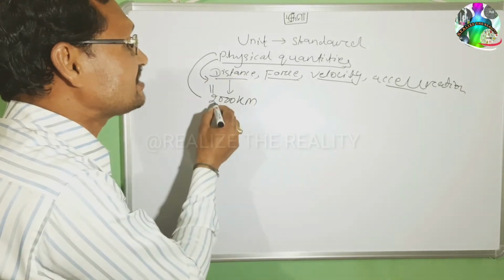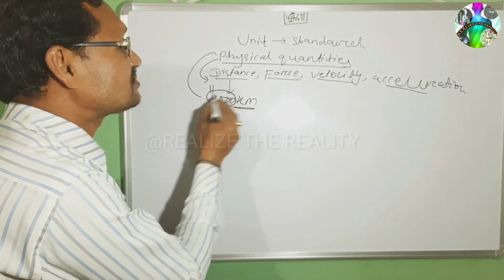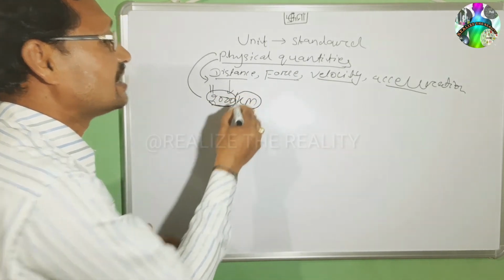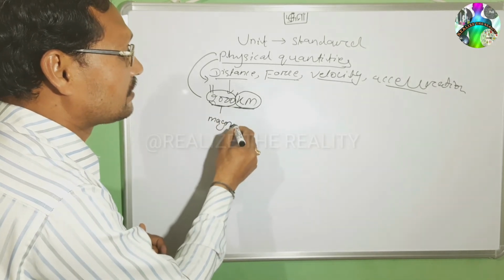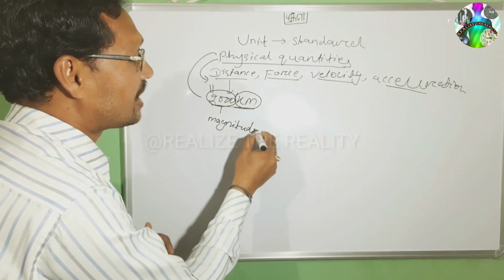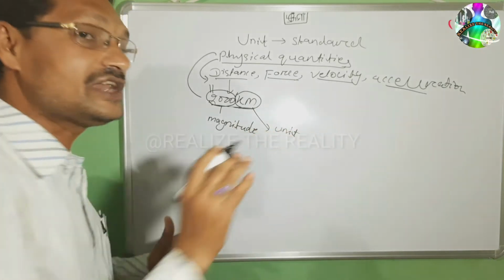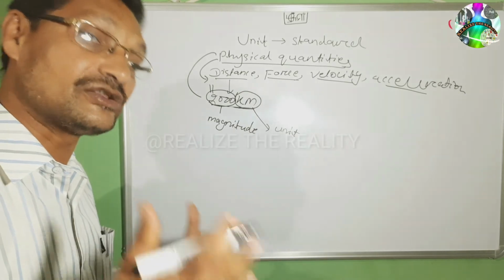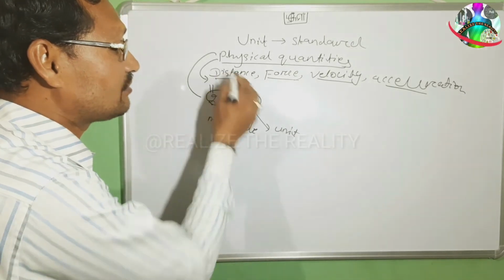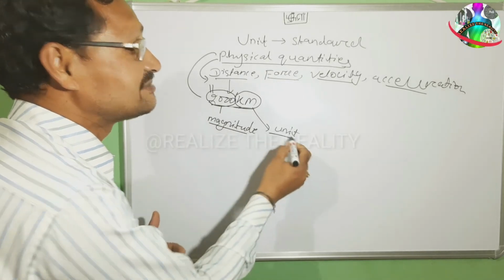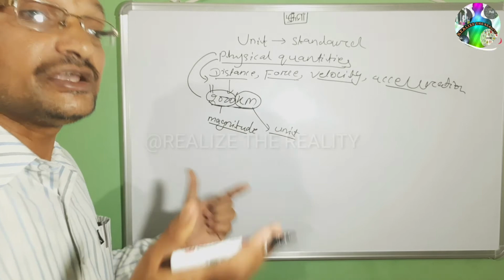Here, when we express this 2000 kilometer, two things help us to know this physical quantity. One is the magnitude, and another is the unit. So any type of physical quantity, whether it is microscopic or macroscopic, we can express with two specific terms: magnitude and unit.